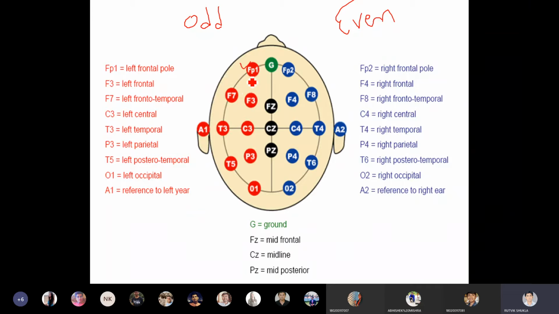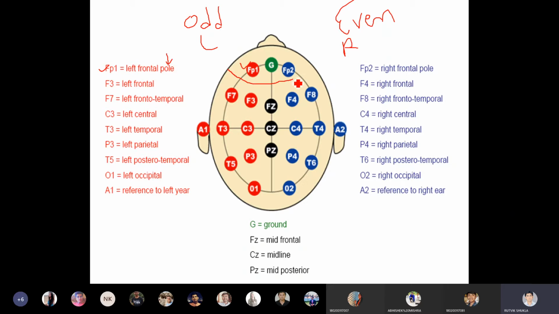Let's start from this. Now here, the lobe on the front side is called the frontal lobe. But even in that there is one variety. This one, located on the left side, FP1, is called the left frontal pole, as it is on the front side. That's why it is front. It is an odd number because it is on the left side, and P stands for pole.